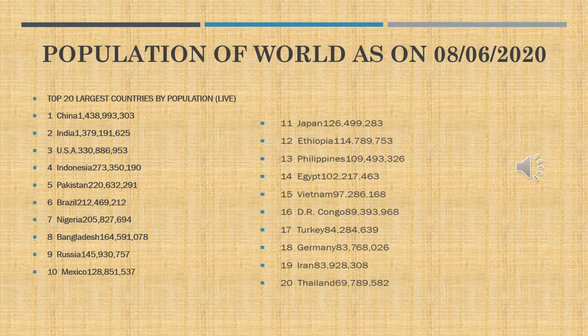It goes China, India, USA, Indonesia, Pakistan, Brazil, Nigeria, Bangladesh, Russia, Mexico, Japan, Ethiopia, Philippines, Egypt, Vietnam, Congo, Turkey, Germany, Iran, and Thailand. The top 20 countries as on world population of Worldometer. Worldometer is a measurement to measure population by the United Nations.